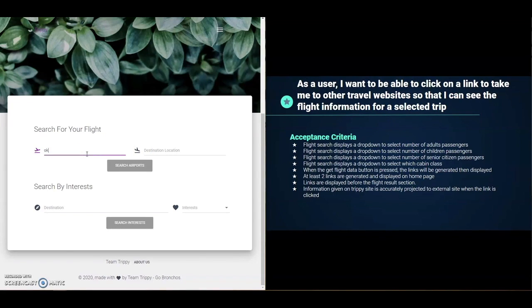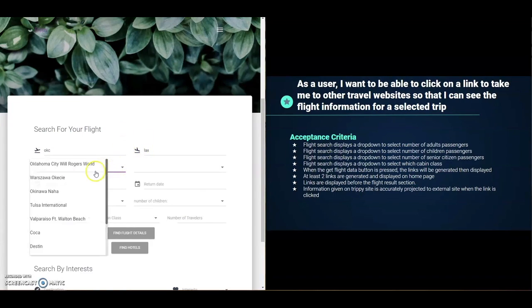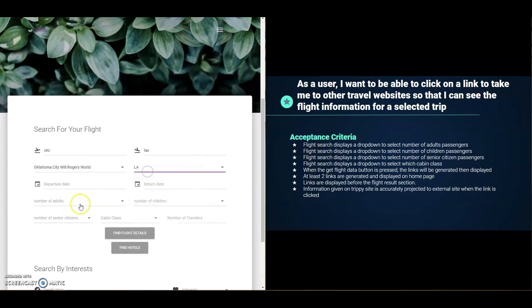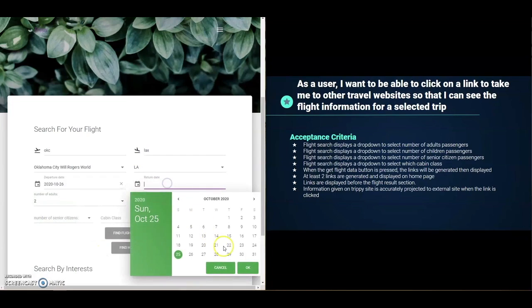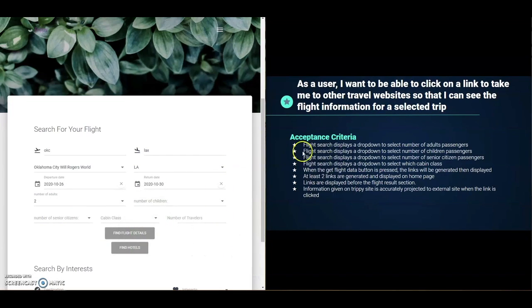So we'll go ahead and start filling out the form. So the adult passengers drop-down is right here. So we'll select 2 adults. Flight search displays a drop-down to select the number of children passengers. That children passengers is right next to the adult passengers. It's right here. We'll go ahead and say 2 children.